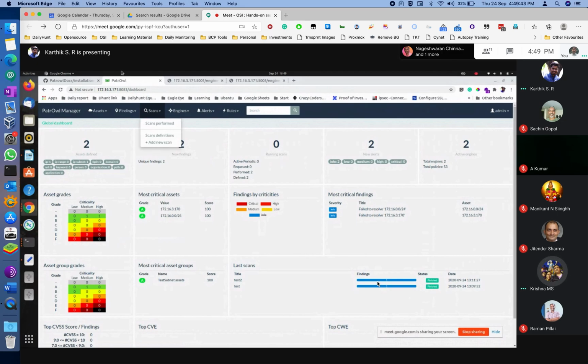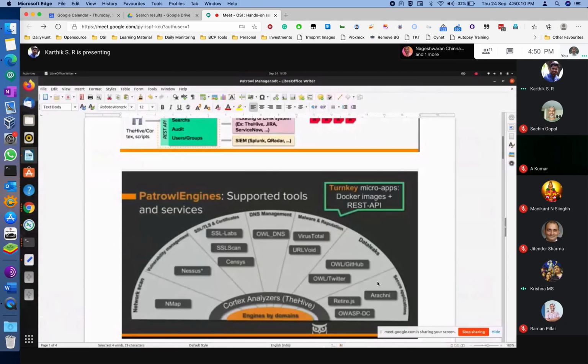Does it use Nessus for OS vulnerabilities? Which scan engine does it use? Yes, it does cover OS vulnerabilities also. There are multiple engines for that, Krishna. You can use Nessus, Nmap. Karthik, can you come back to the list of engines that you were projecting? Because Nmap is only OS fingerprinting. I don't think it will do OS vulnerabilities. Nessus will do that, right?